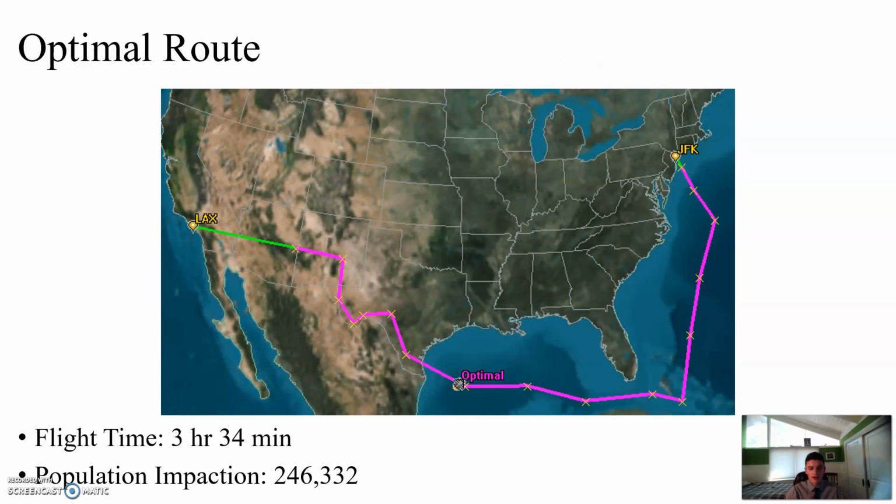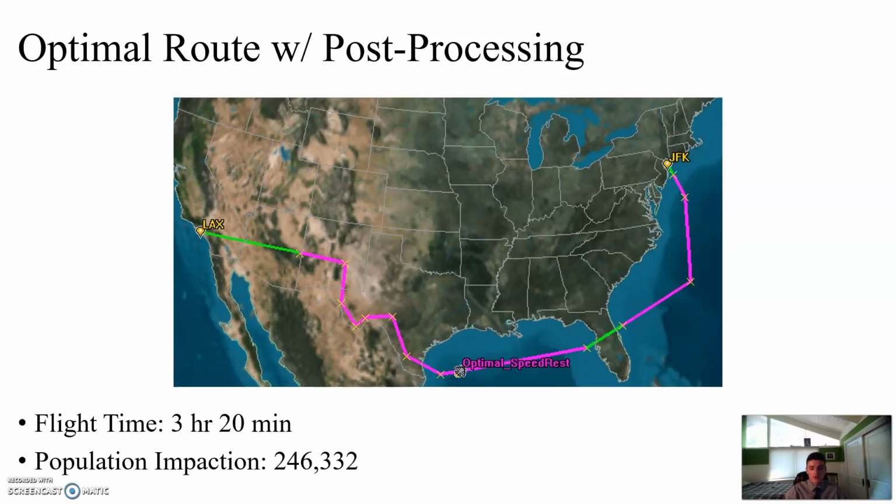So the first optimal route I'll present is this one, and it has a flight time of 3.5 hours, so it is about an hour shorter than the subsonic baseline, and approximately 250,000 people are exposed to sonic booms. With some post-processing, you can actually reduce the flight time by about 15 minutes to 3 hours and 20 minutes by just crossing Florida subsonically, and the population impaction stays the same.